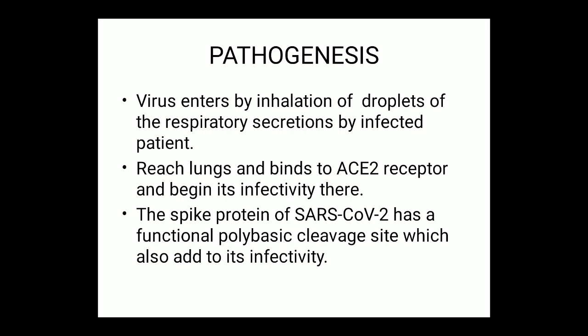Now we will discuss the pathogenesis of this virus. The virus enters by inhalation of droplets of the respiratory secretions of infected patients. It reaches the lung, binds to the ACE2 receptor, and begins its infectivity there. The spike protein of SARS-CoV-2 has a functional polybasic cleavage site which also adds to its infectivity.